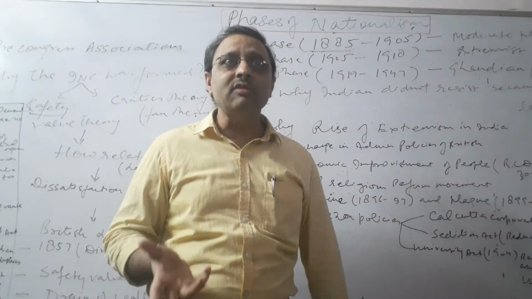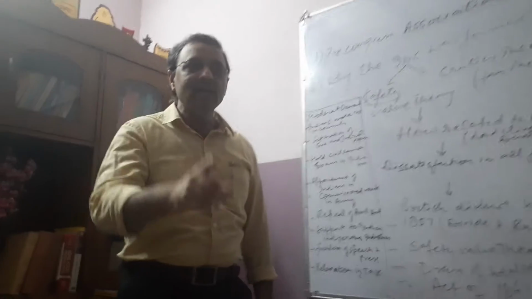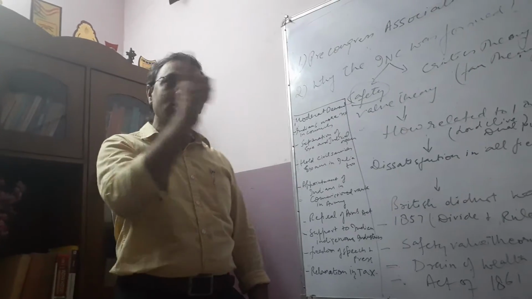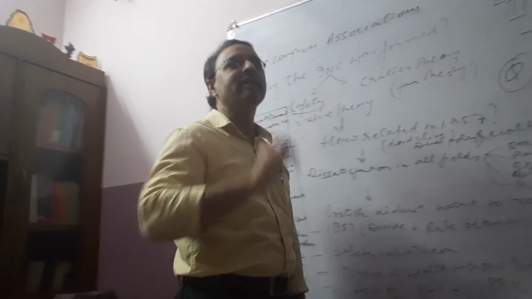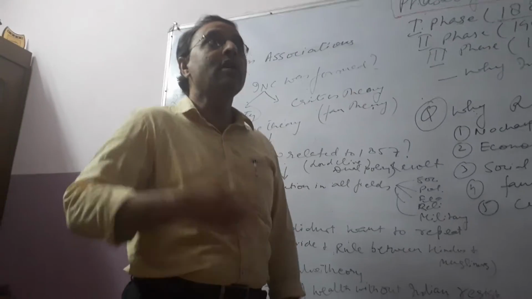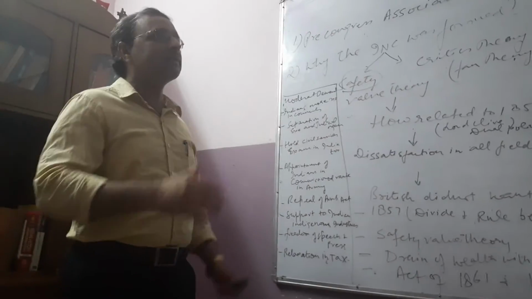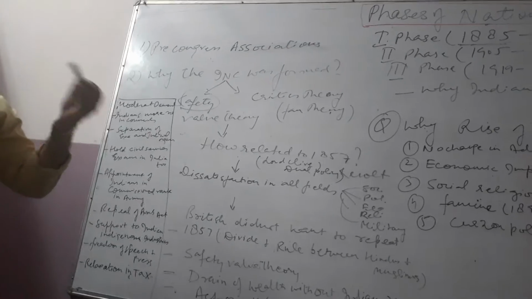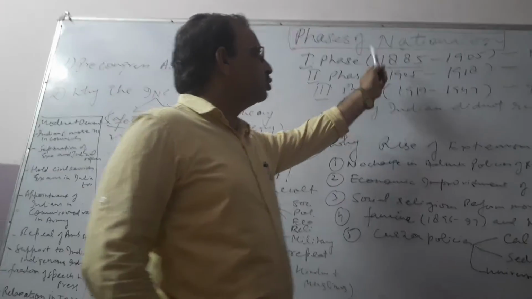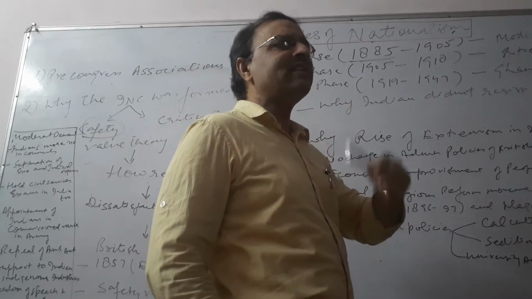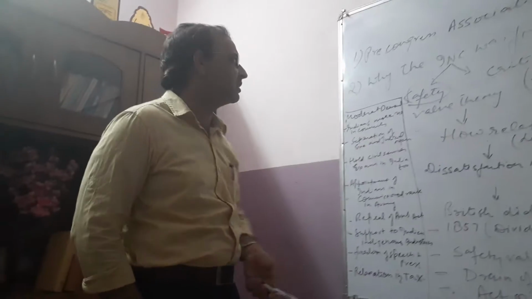So what was this fan theory? The fan was moving but not giving any cool air. That was the Congress. They were working, but Indians were not getting anything. Till when could the Indians keep their patience? Ultimately they started the extremist movement. And what were the moderates demanding? They were the Congress from 1885 to 1905, and their demands were very liberal demands. What demands did they have?